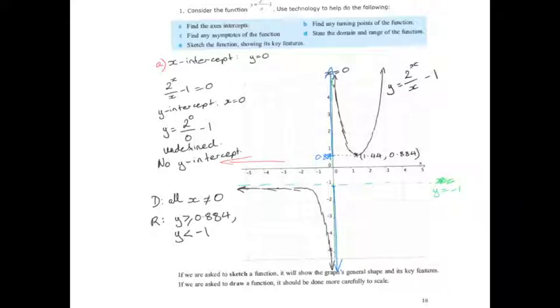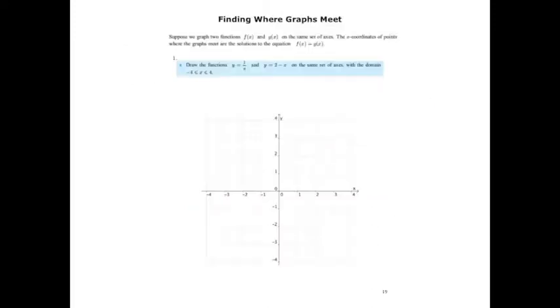Okay, now there's an important thing I want you to note. If you are asked to sketch a function, it should show the graph's general shape and its key features. If we're asked to draw a function, it should be done more carefully and to scale. So all the scale needs to work. Some important points need to be plotted, that kind of thing. So if I were you, just in general, try and take care with your sketches, do it to a scale, and make sure you put all important points.